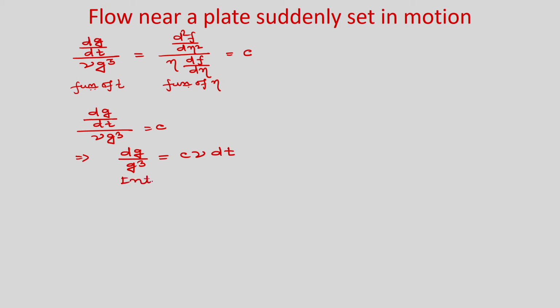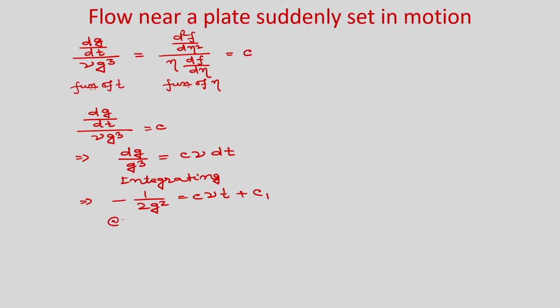So, if you integrate it, you will get minus 1 by 2 g square is equal to c nu t plus integration constant c1. Now, we have already discussed that as t tends to 0, obviously penetration depth will be tending to 0, that means y reference will be tending to 0, and hence g will be tending to infinity. So, hence if you put it here, you will get the integration constant as 0.